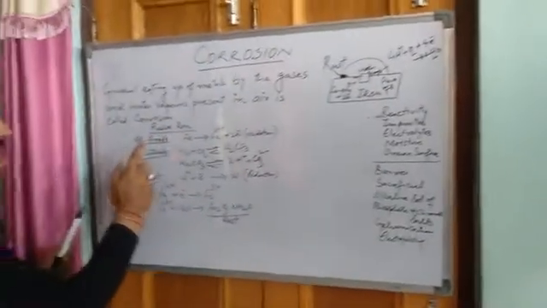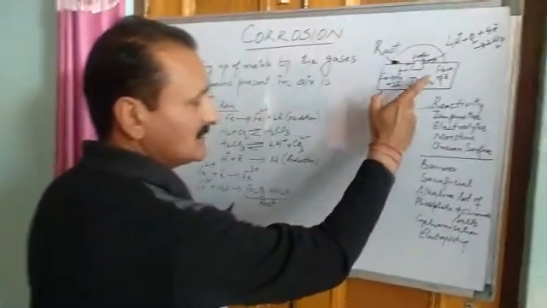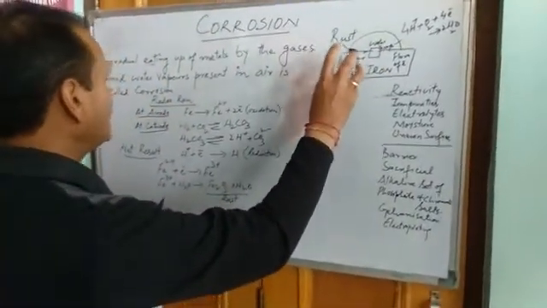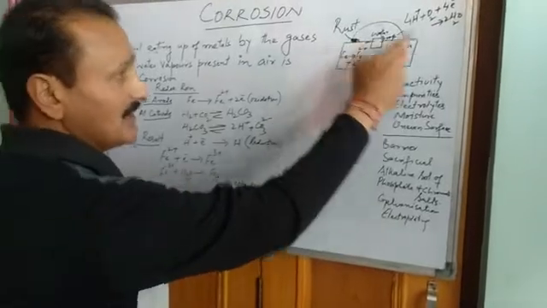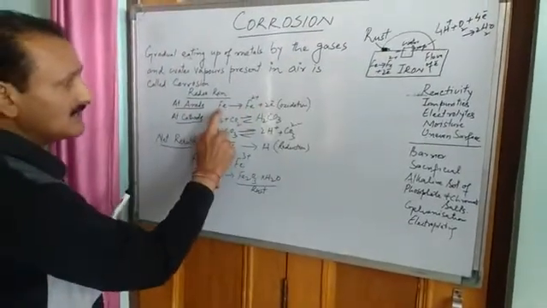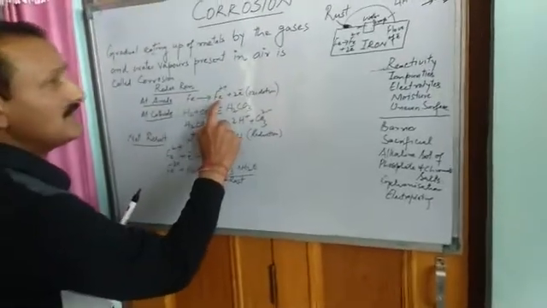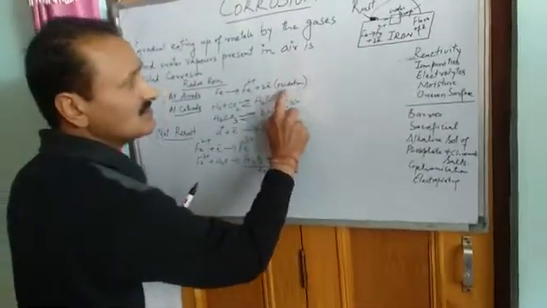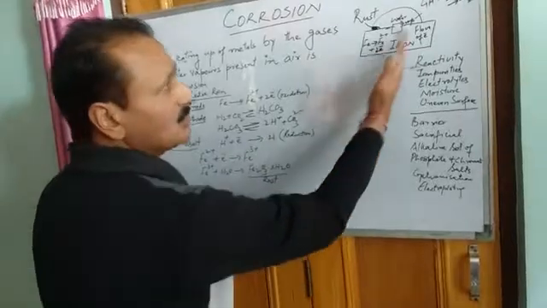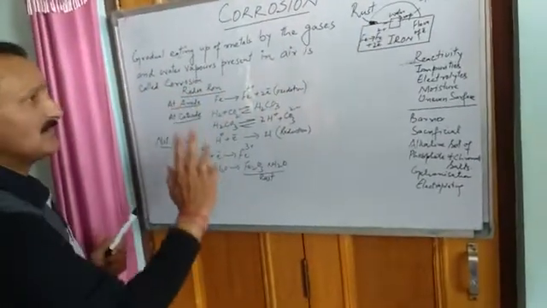This part of the metal becomes the anode of the electrochemical cell. At the anode, the iron loses electrons to become Fe2+, and this process is known as oxidation. So in this part of the metal, oxidation has taken place.